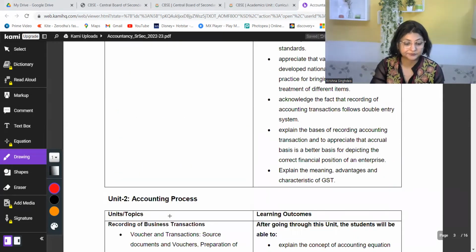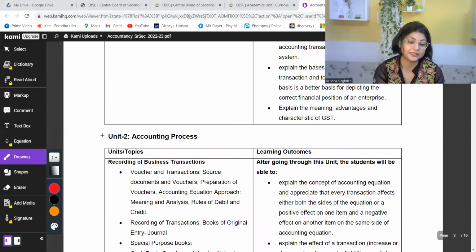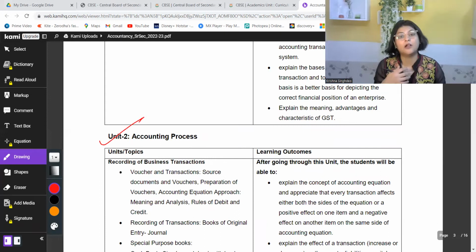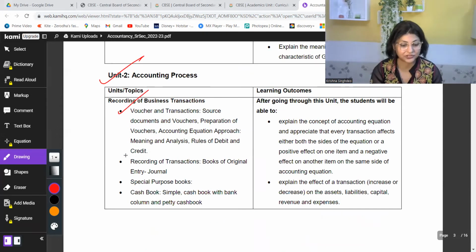Next is Unit 2, where we start our numerical or practical questions, in which the theory is going to be less, all practical based theory is going to be there, and a lot of questions are there, so you are going to enjoy accounting from here. So vouchers and transactions, source documents, recording of transactions in the books of original entry, which is called journal. Each one of it you will understand in detail.